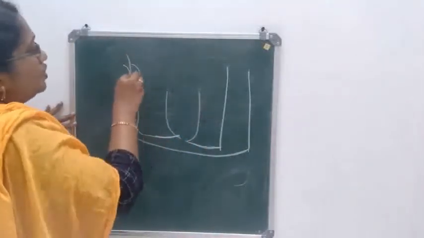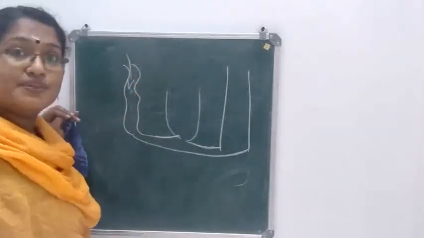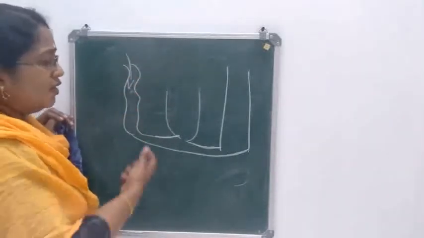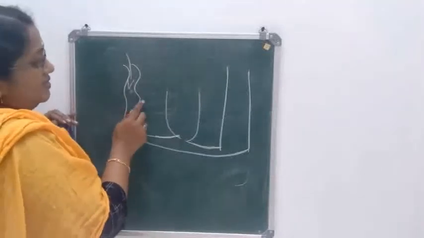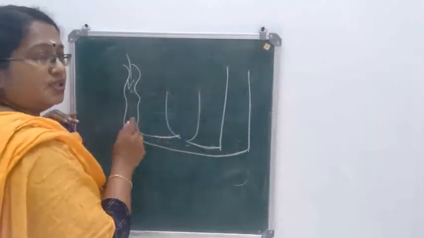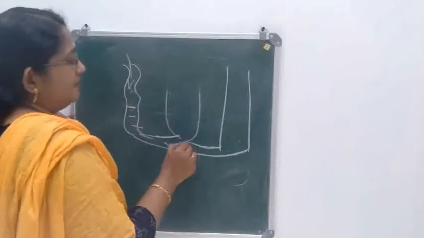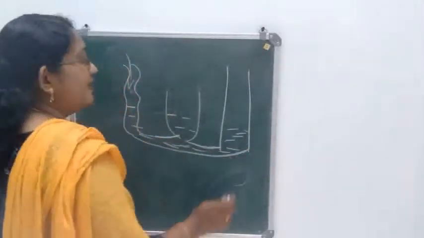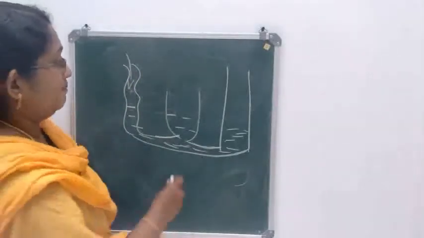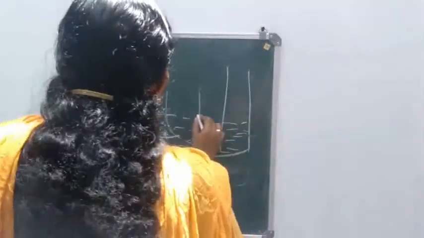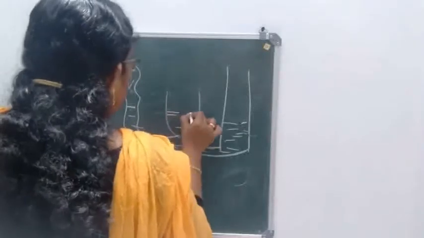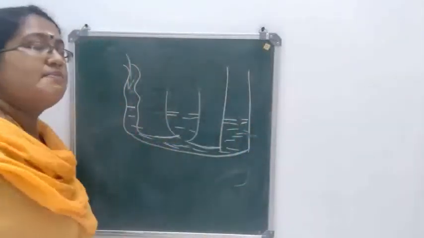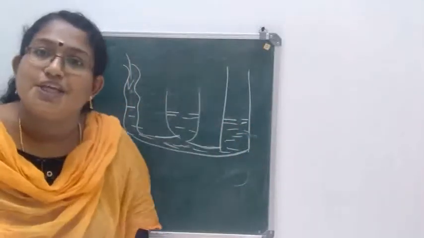Now I'm going to pour water through one of these tubes, and you can see that this water will flow through, and when I stop, what you can notice is the level of water will remain the same in all the three tubes.